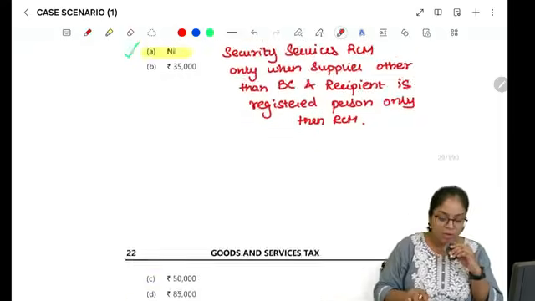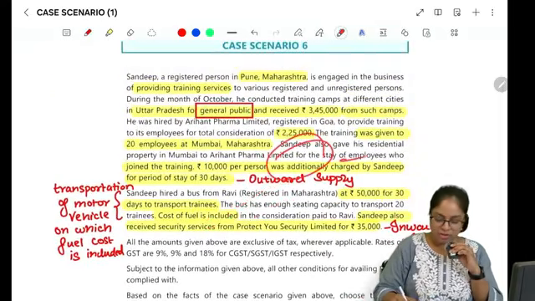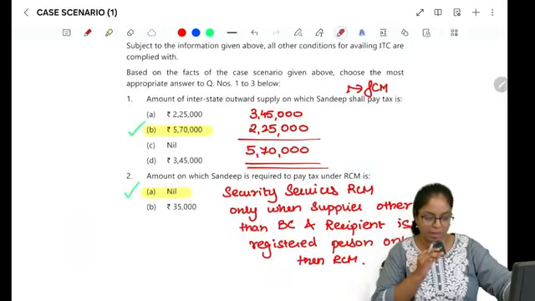Ma'am, what about that house, ma'am? What about that house that he gave? In that, the RCM is applicable, no? So will he pay? No, he will not pay, because in that reverse charge mechanism will be applicable, right?